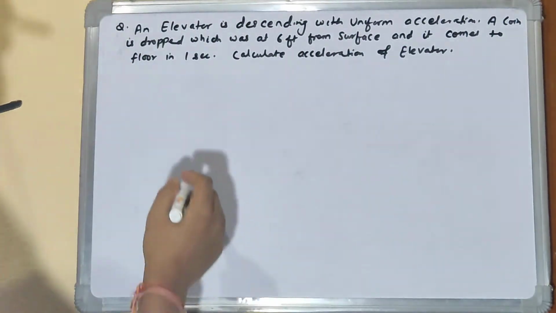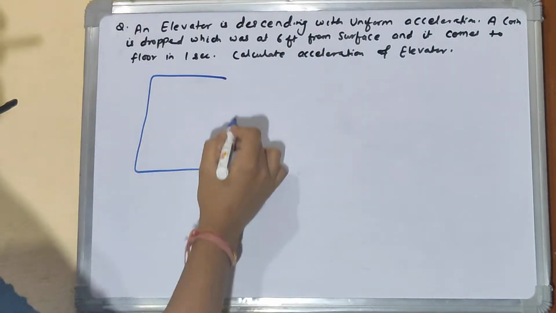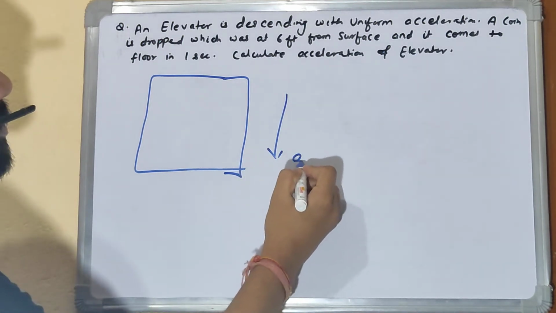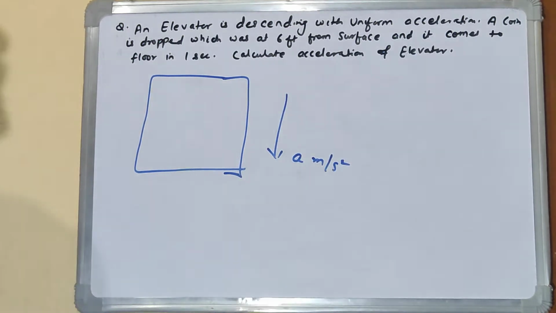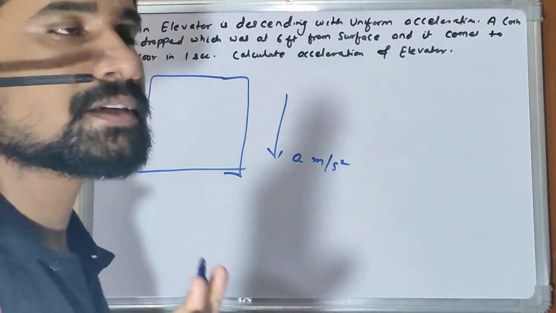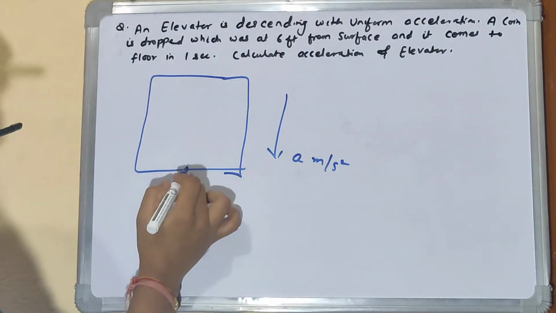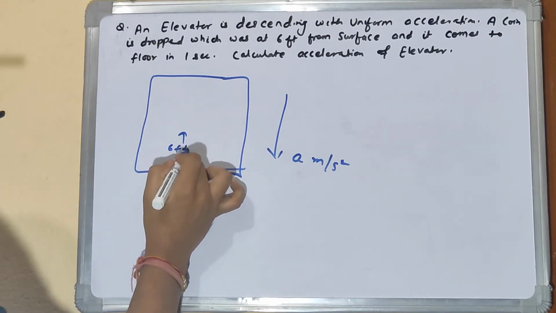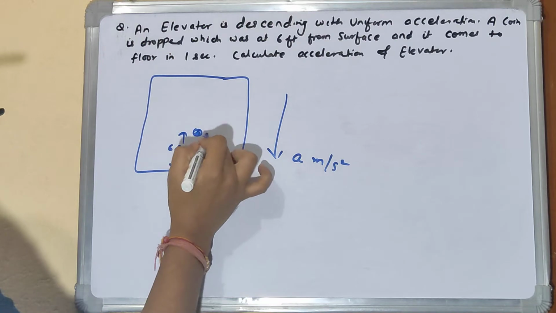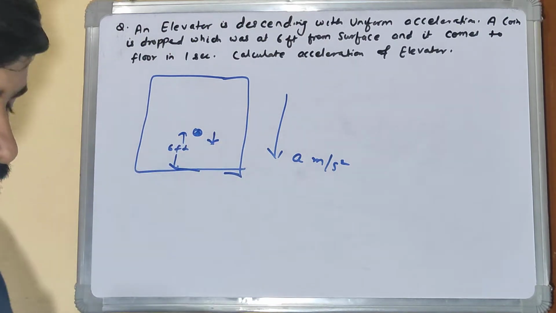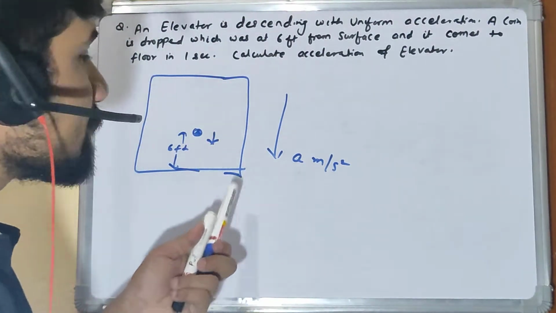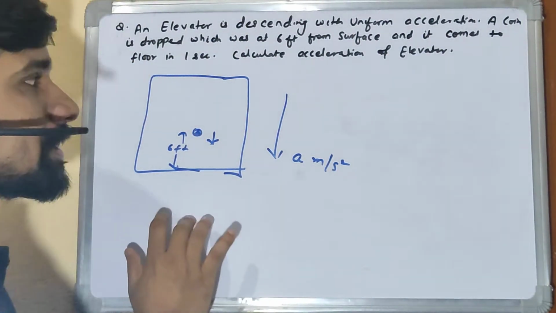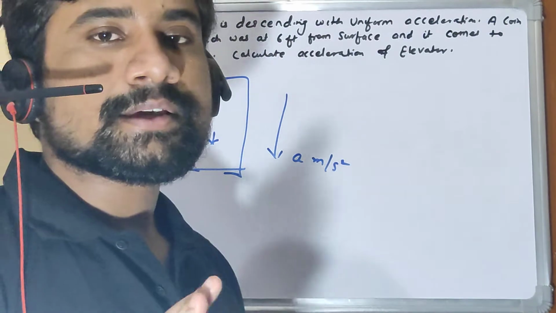Elevator means you already know it is a lift, right? This is the elevator, and it is coming down with some acceleration, let's assume a meter per second square. From a height of 6 feet, a coin was dropped, and this coin reaches the floor in 1 second. So to cover 6 feet, this coin took 1 second, right?